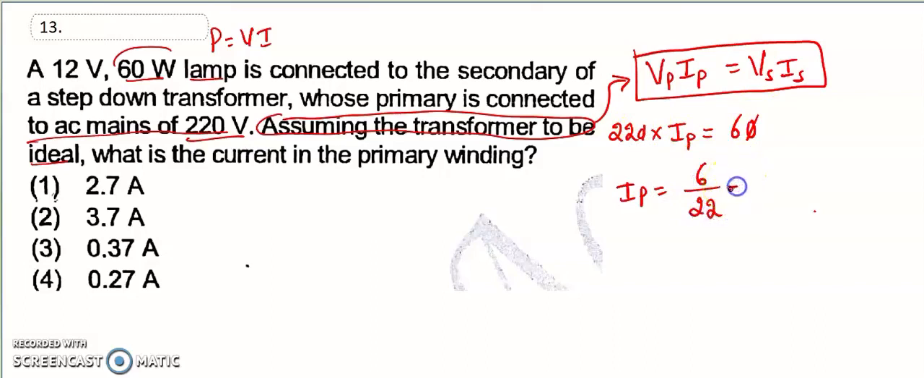So 6/22, which is the right answer. It comes to 0.27 ampere. So option 4 is the right answer for the 13th question.